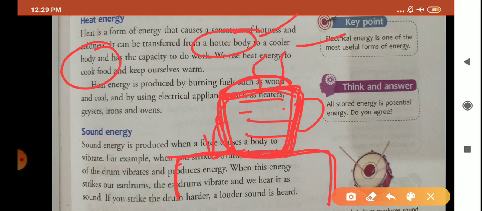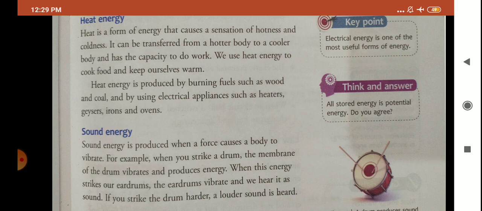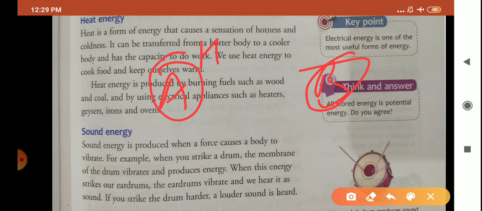So heat energy is going to transfer from the hotter body to the cooler body, and this transfer of heat will take place until what time? Until the temperature of both the bodies, both this cup of tea and this portion of the table where the cup is kept, becomes the same, or you can say both the bodies come into equilibrium. Equilibrium means they come into a stable condition, the same temperature. Suppose this is body A and this is body B. Body A is hotter and body B is cooler.